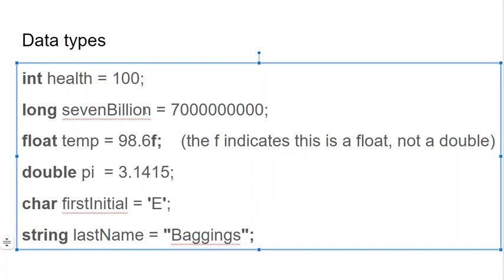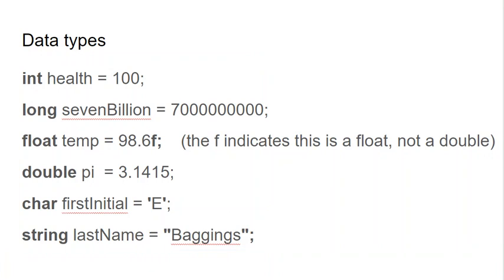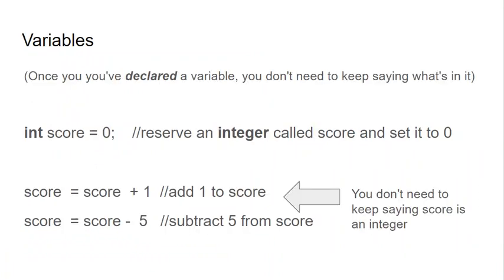You need to specify what type of data goes in that variable and probably give it an initial value. Like if you create int health and you don't put equals 100, it's going to default to 0. Now, you only need to do this when you create the variable. Once you've created it, then we're back to like we did in Lua and Python. We don't have to keep saying this thing is an integer. In this example here, we're making a variable called score, which contains an integer, and setting it to 0. Make me an integer called score equal to 0.